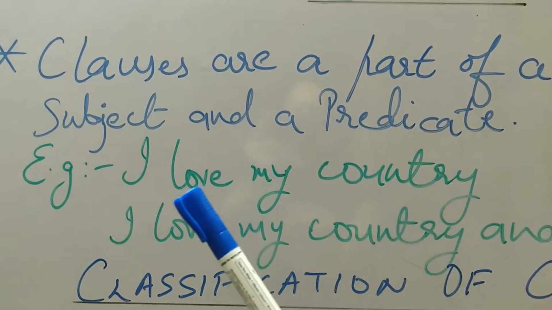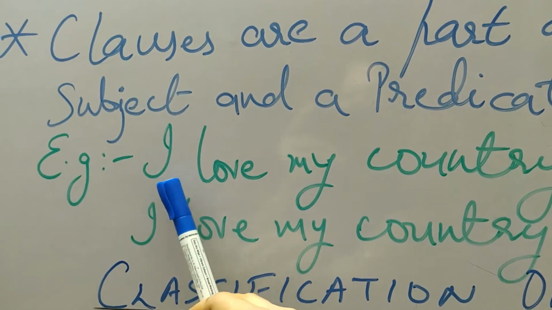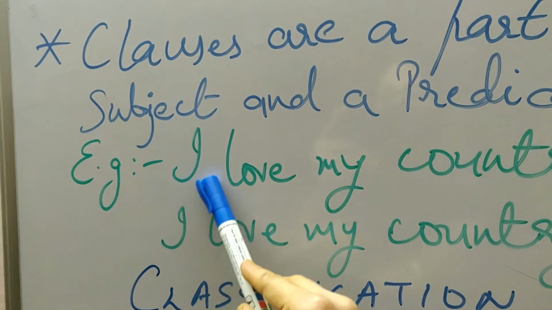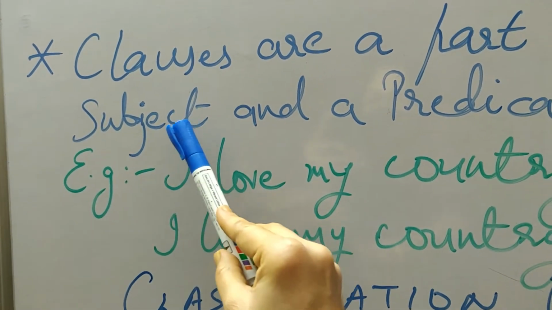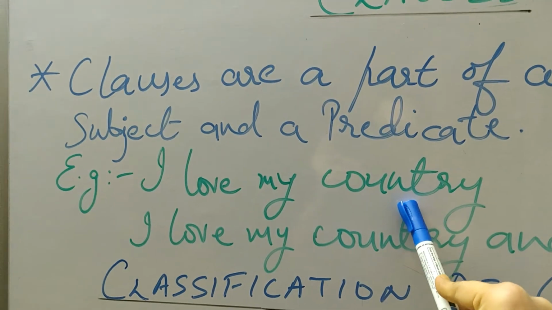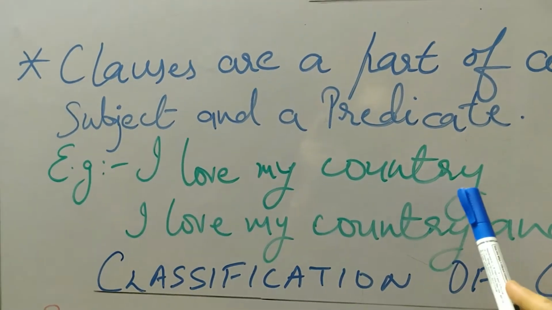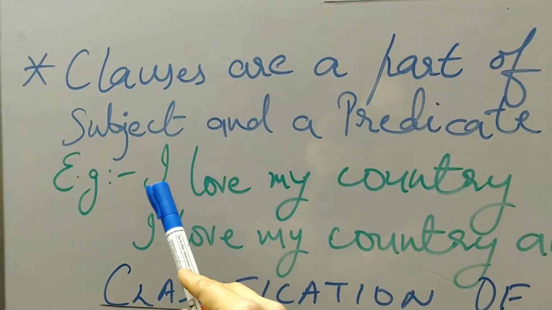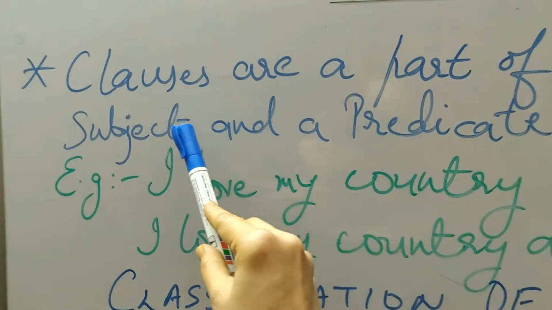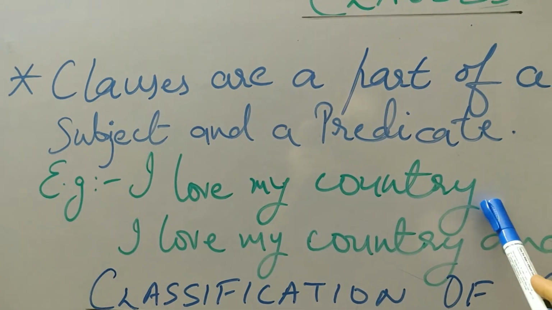For example, you have a sentence, I love my country. Here I is the subject, I is talking about himself, and love my country is the predicate. So this sentence has a subject and a predicate. This is a clause. This is a sentence and a clause also.